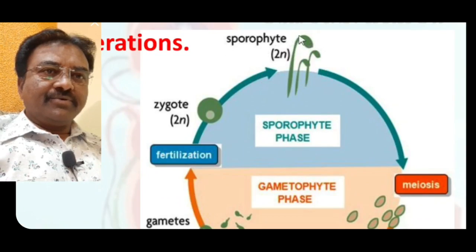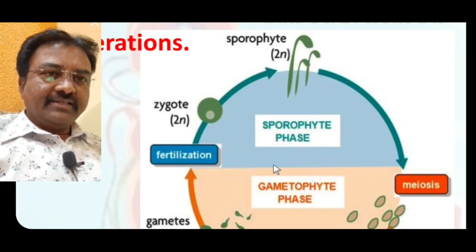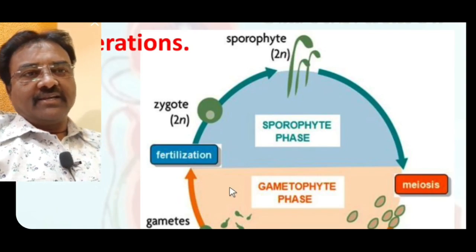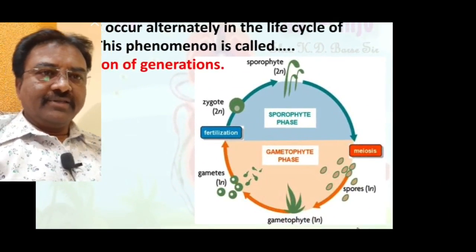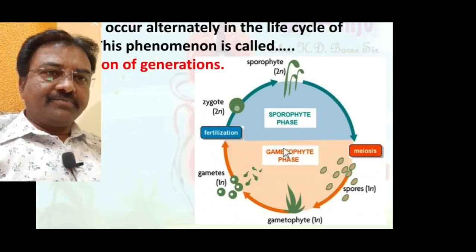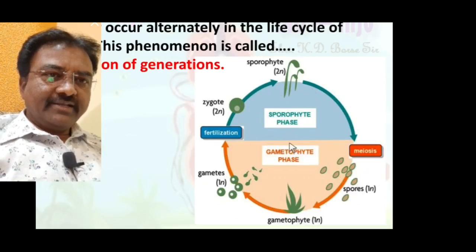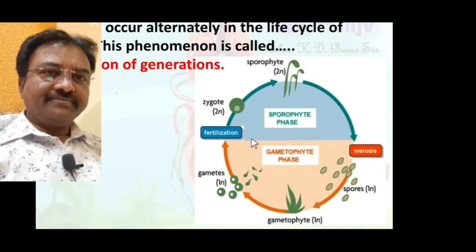Means sporophyte is developed from gametophyte, while gametophyte is developed from sporophyte. This is the sporophytic generation. This is the gametophytic generation. So both generations sequentially alternate one after the other. Like here, first sporophytic generation, then gametophytic generation. Gametophytic generation produces sporophytic generation.